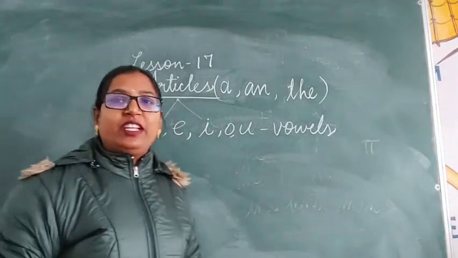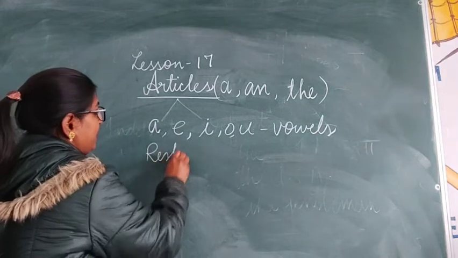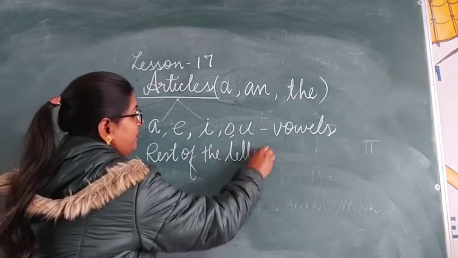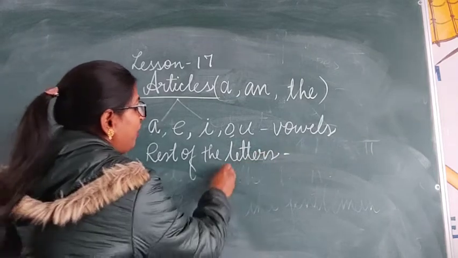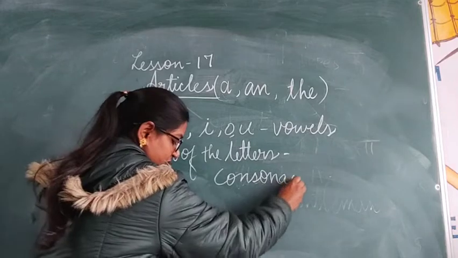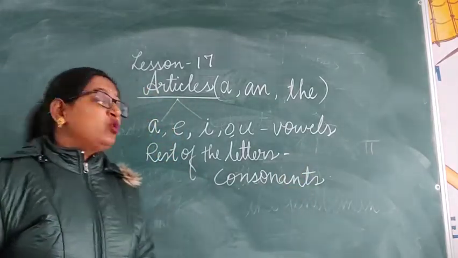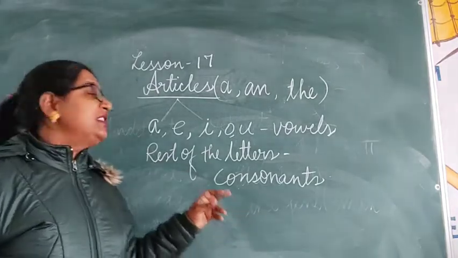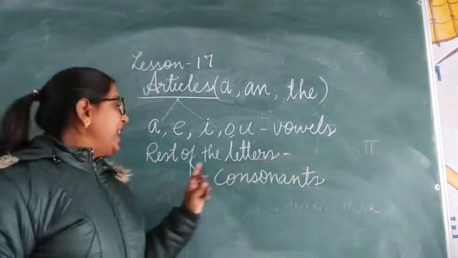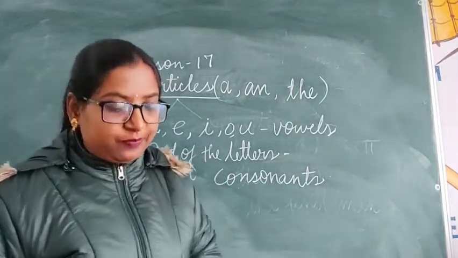And the rest of the letters are called consonants. There are total 26 alphabets. A, E, I, O, U are known as vowels and the rest of the letters are known as consonants.